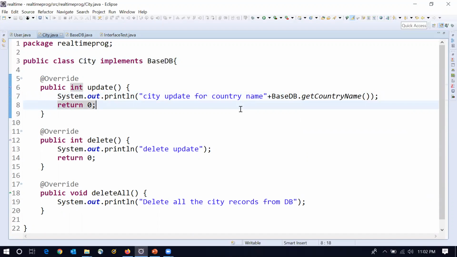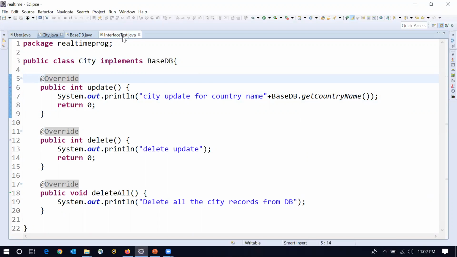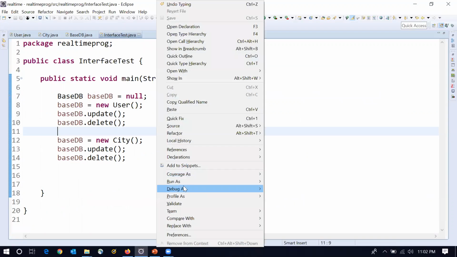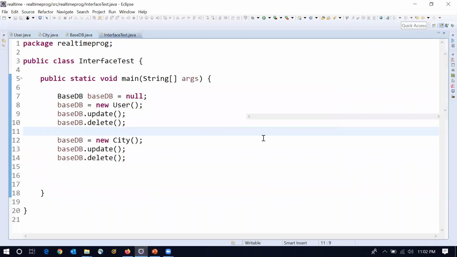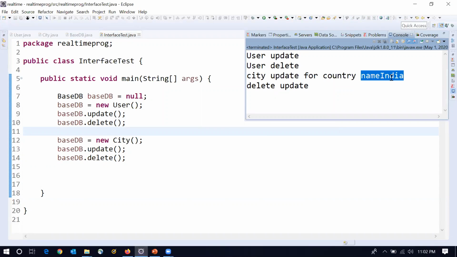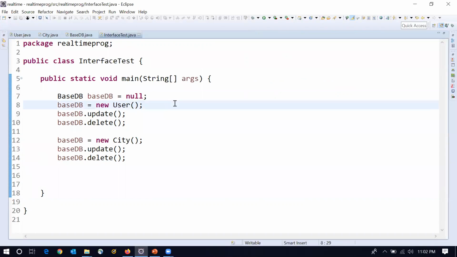From Java 8 onwards, we have this kind of flexibility to use static methods in the interface. Now if you run as Java application, you see here we are getting the name called India. In this way, we can use static methods from Java 8.